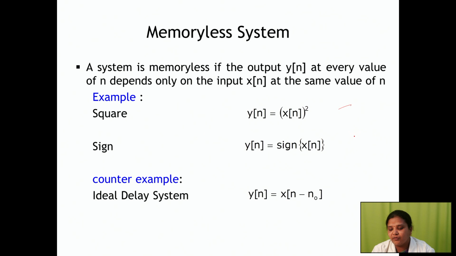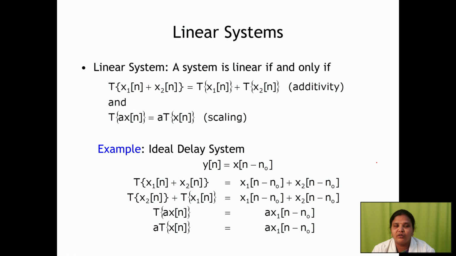So this depends on your future, that is your dynamic system. Here also it depends on your past values, that is also a dynamic system. If you are going with a linear system, it has to satisfy the superposition principle. But here when you are writing your terms, what you have to write? You have to write in terms of n for each sample value, what is your signal value. So here we are doing the additive property and scaling property.